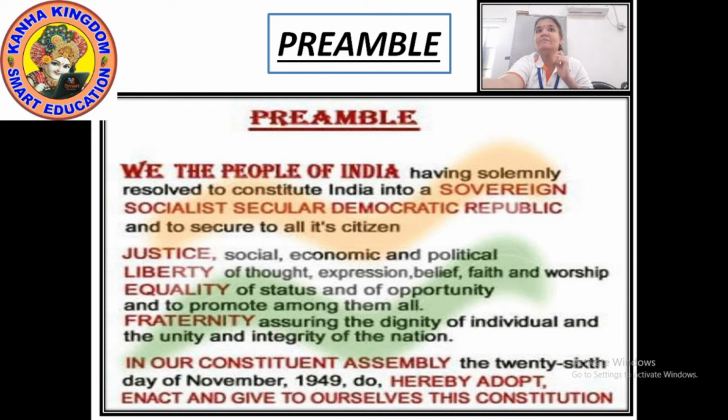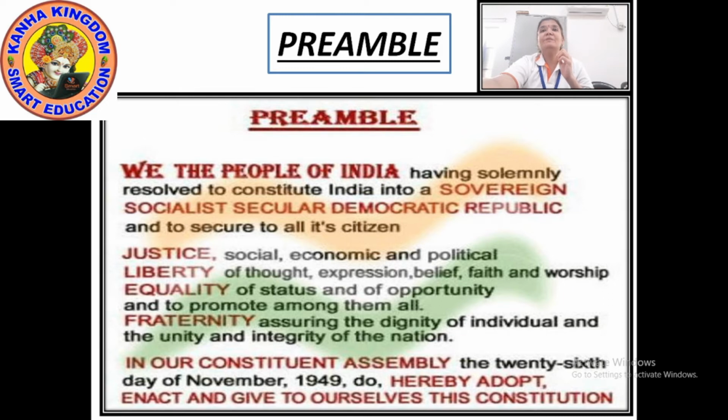Now what is the preamble? The preamble declares that our India is a secular and a democratic country. It also says that the citizens of India are secured justice, liberty and equality. They have equal rights towards justice and equality. So all these things have been written in the preamble. Have a look at the preamble. I'll read it for you.